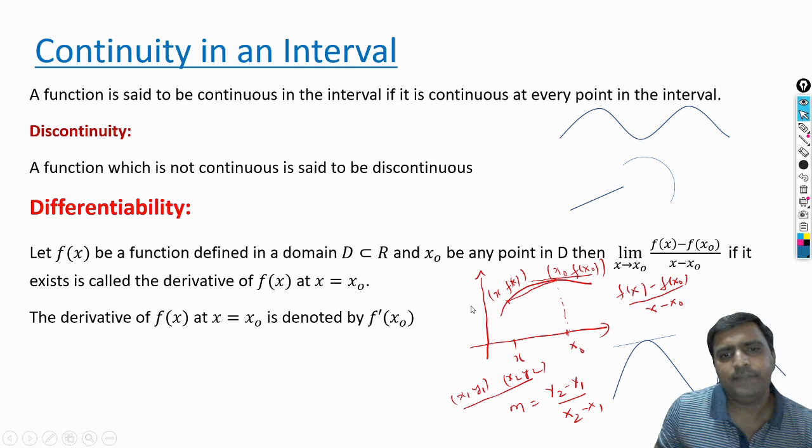If it is not possible to draw a tangent, it is not possible to calculate the slope at that point. It is not possible to draw a tangent means the curve is in a form such that it is not differentiable. Then we say the curve is not differentiable at some point x naught.